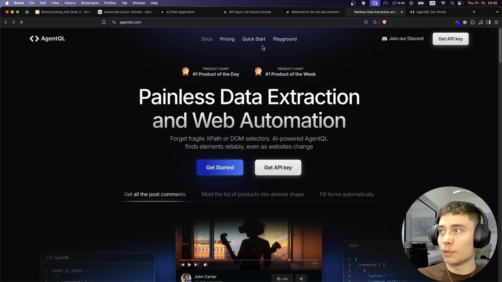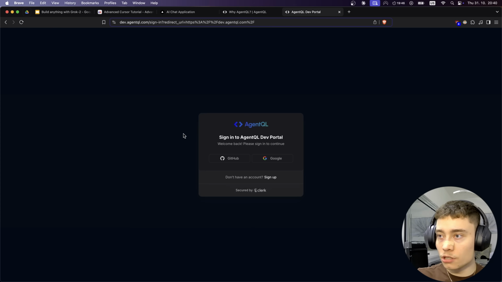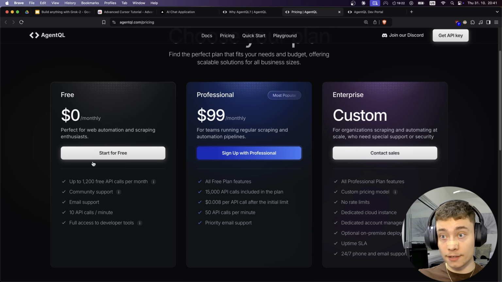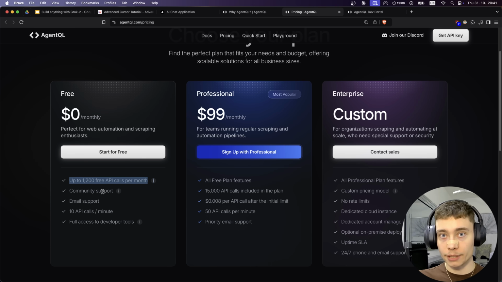And we also need to open up the docs. Here we need to sign up. So I'm just going to use my GitHub. By the way, they have a really promising free plan with up to 1,200 free API calls per month. So unless you're doing some serious scraping, you should be good with the free plan. If you want to do professional, you get 15,000 and a bunch of other stuff. So I'm just going to be building with the free plan. Should be plenty for this application.